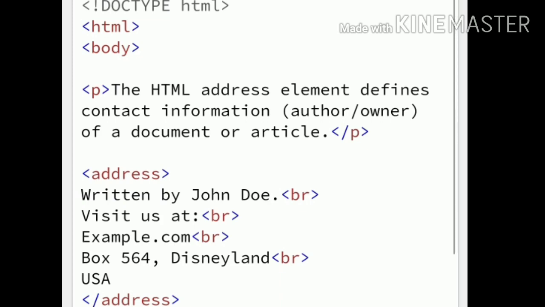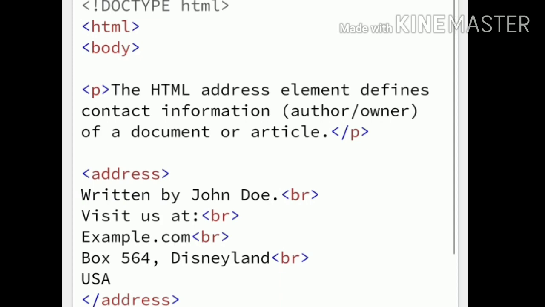After that you can close the address tag. From the starting of the address tag to the closing of the address tag, in between, you use a BR tag at the end of every line. Written by John Doe, BR tag.